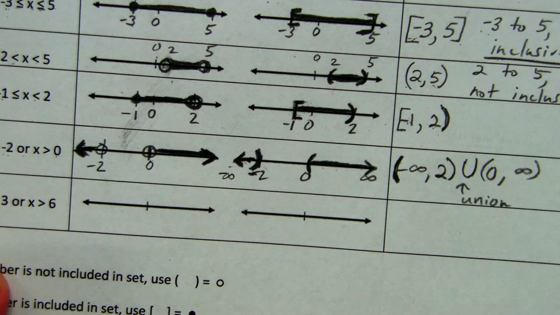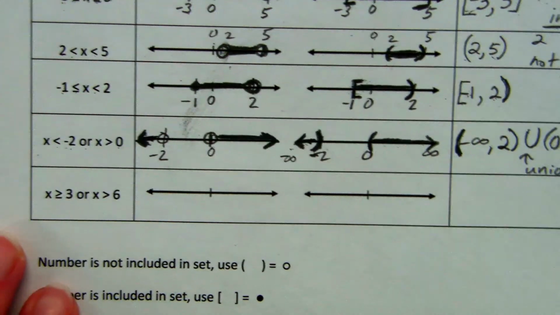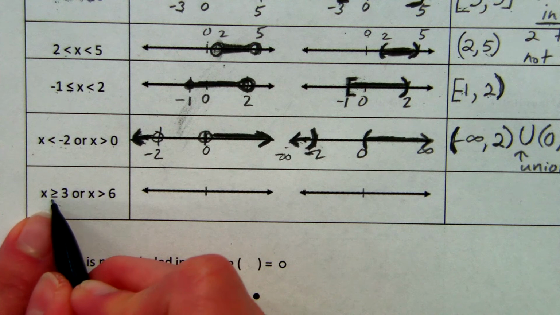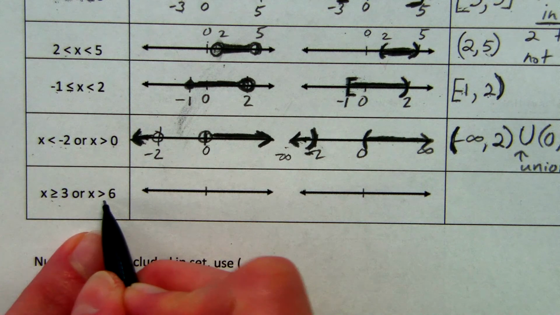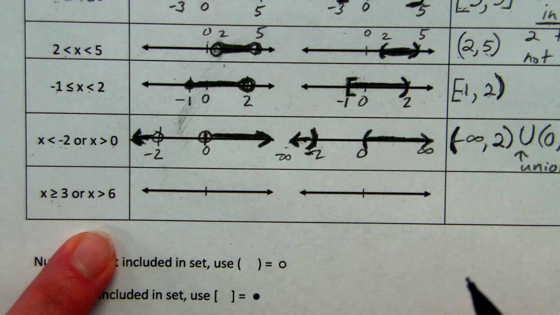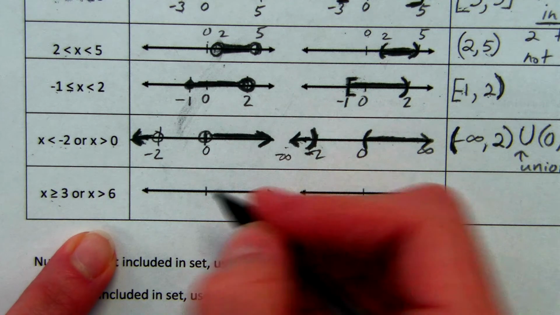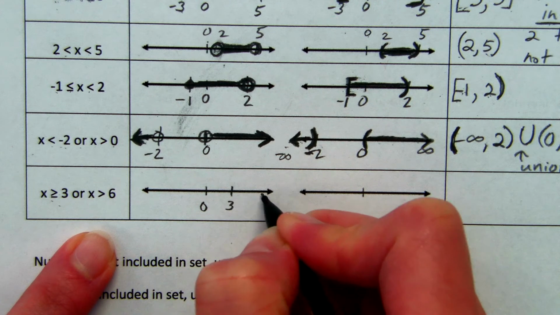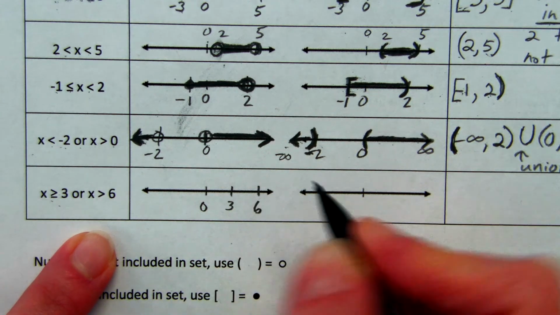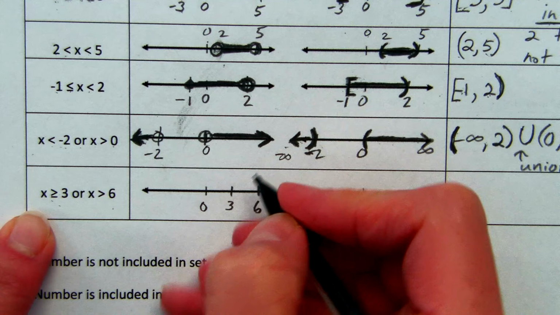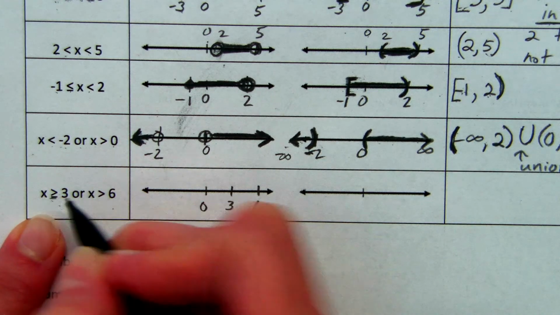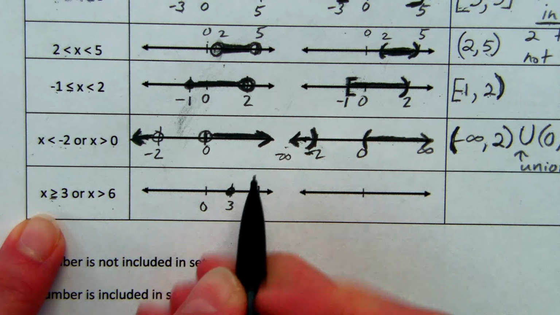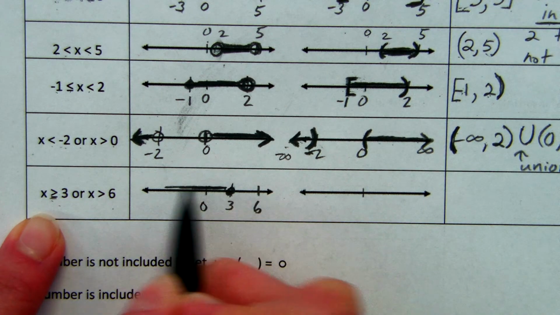I know, crazy. All right, so let's go back over here and look at another one. So this last one, I just made one of them including 3 and the other not including 6. So let's say I have 0 here. Let's say this is 3 and this is 6. If I'm using the old way to graph, because there's an equal to bar at 3, I would make this point filled in and then have all of the numbers.